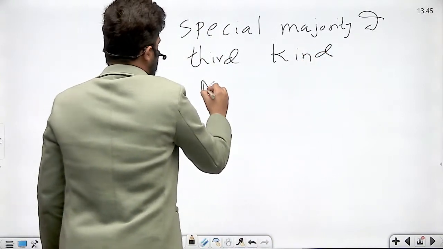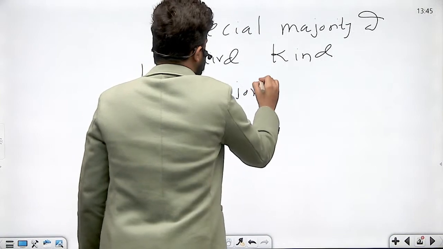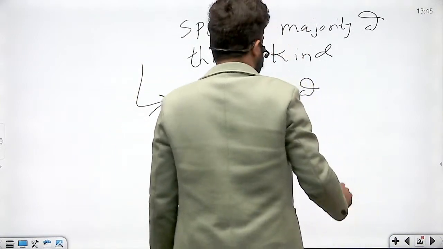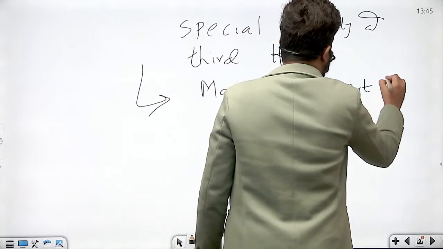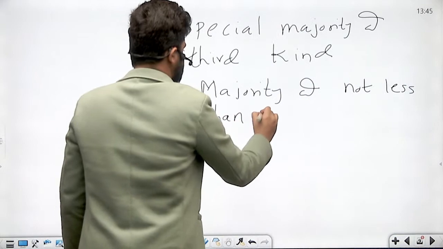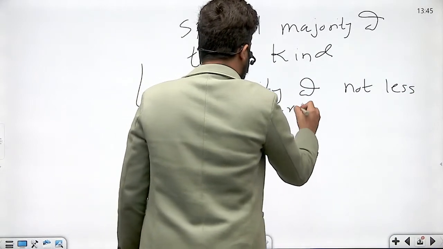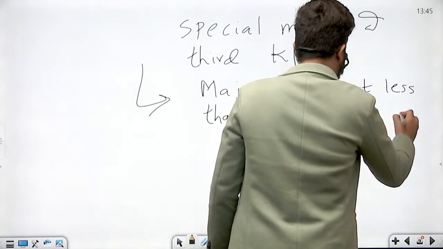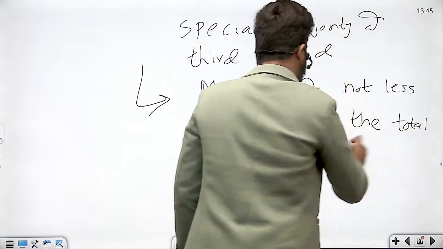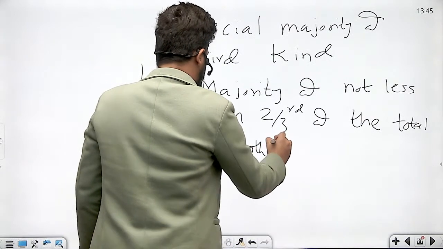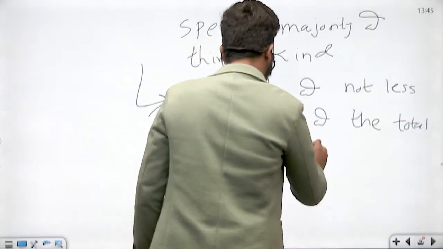This is, write down, majority of not less than 2/3 of total strength और total membership. दोनों एक ही है expression.